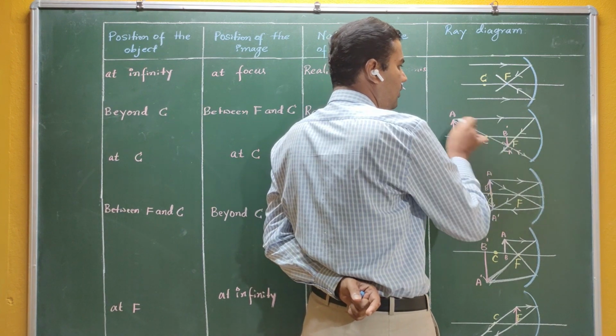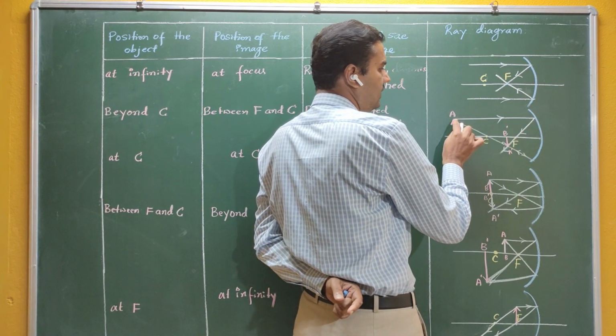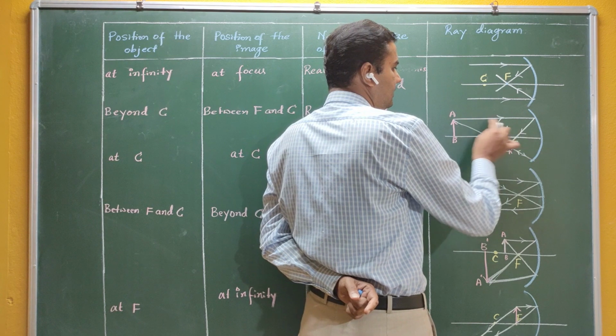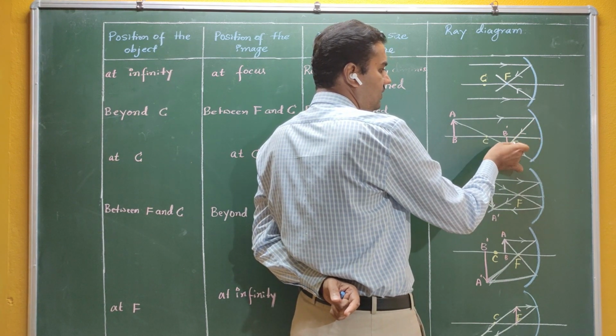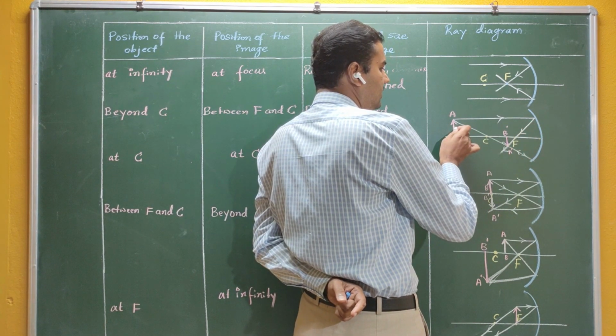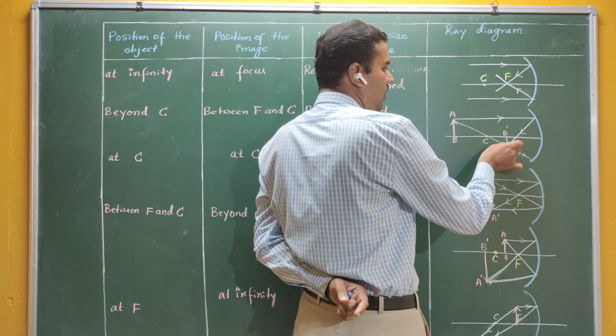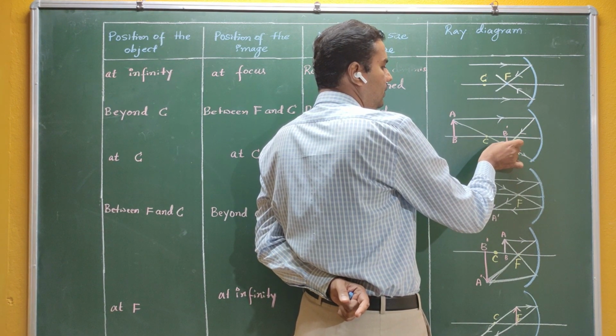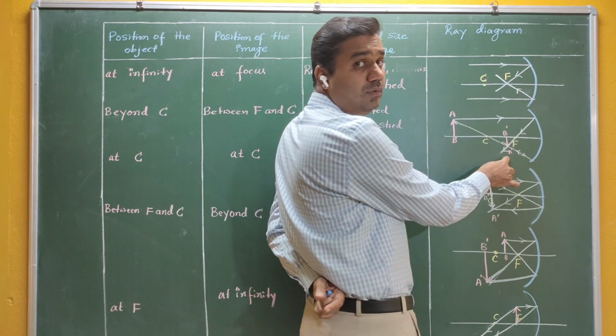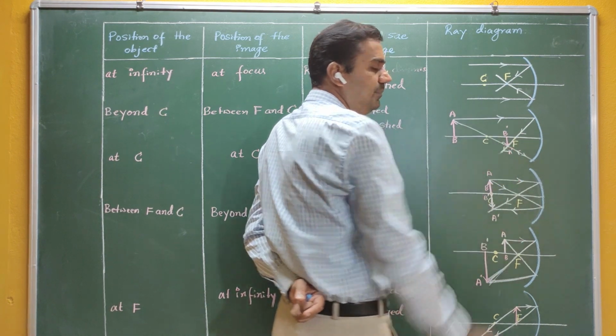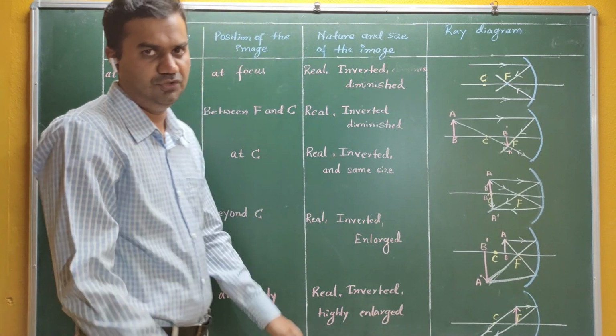If you take a second ray like this, the ray passes through the principal focus and intersects somewhere like this, and the third ray starts from this point and intersects like this. If I draw all these points here, you will get what we call A dash and B dash. That is nothing but the image.